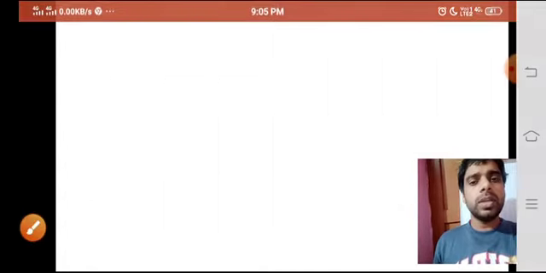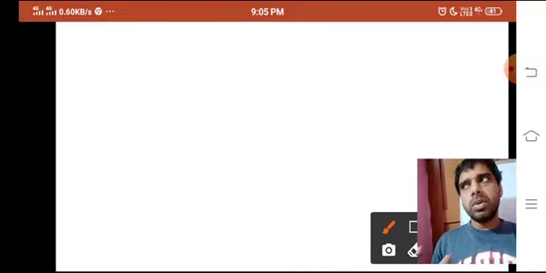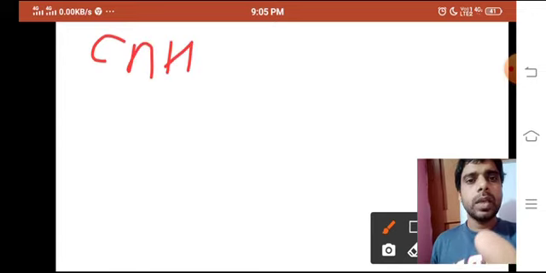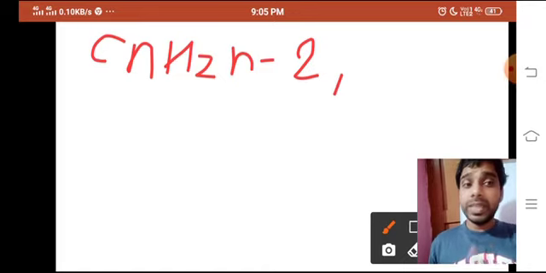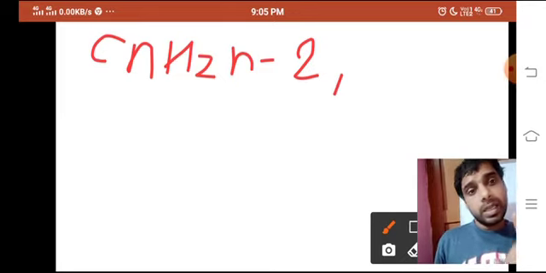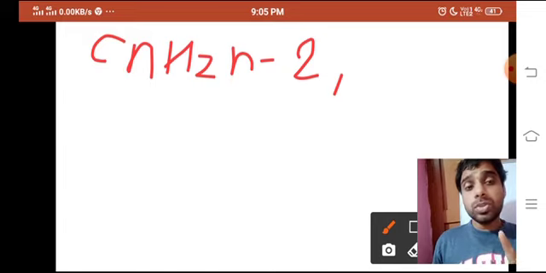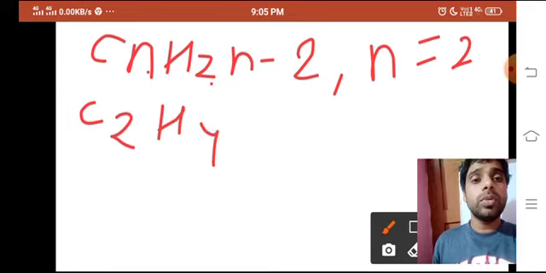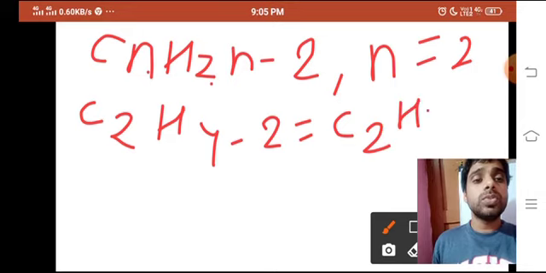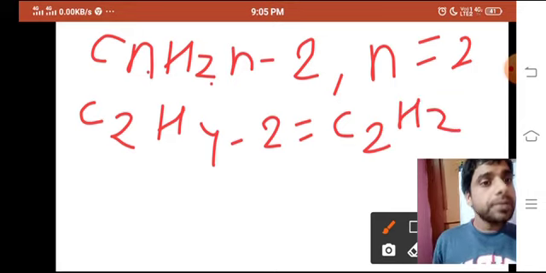So suppose I discuss in detail, if I talk about the alkyne, it would be the newer thing. So CnH2n minus 2. Okay? And here I have told you, in the alkene case and alkyne case, the number of carbons does not start from 1, it will start from 2. So n equal to 2, what would be there? C, n equal to 2, H, 2 into 2 is 4, minus 2, what would be the result? C2H2.